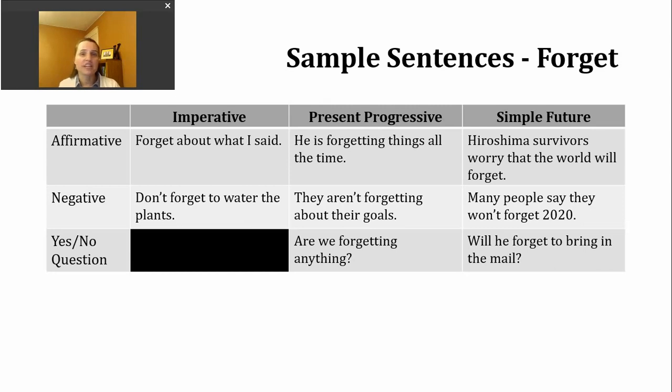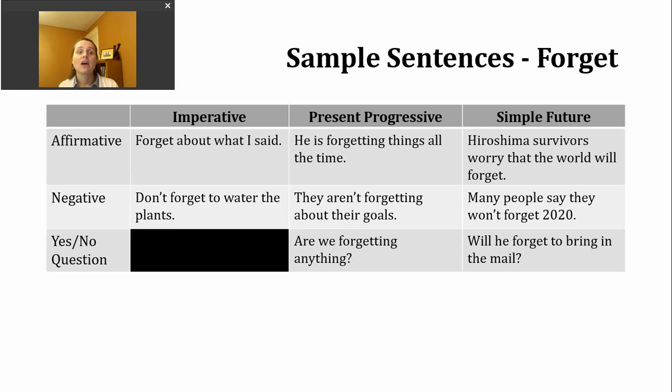A he, a she, they, you, something like that at the beginning of our sentence. Our sentences can actually just start with the verb. And that's because the subject is implied.